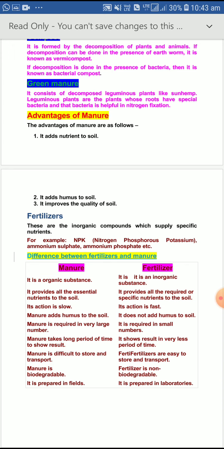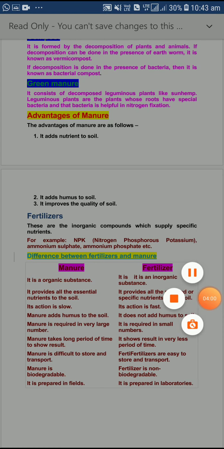Clear children? These are the differences between manure and fertilizer. There are three types of manure, which we have already discussed. So in our next class we will discuss irrigation. Clear?